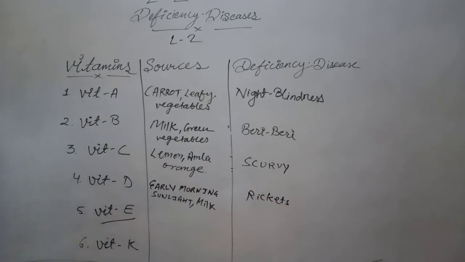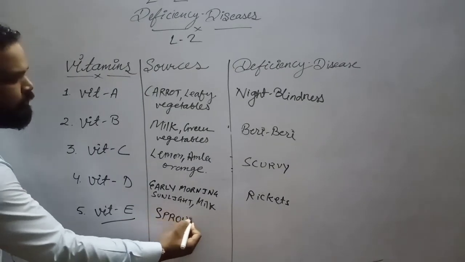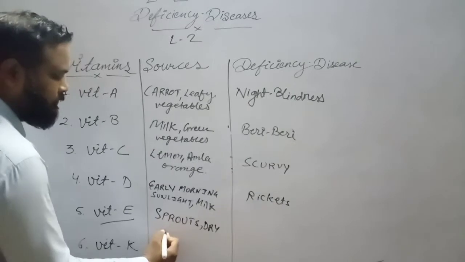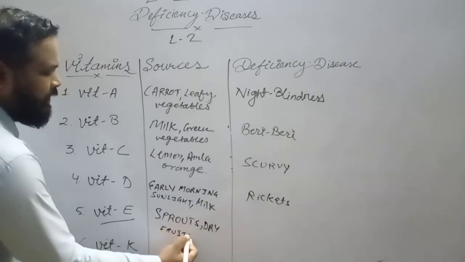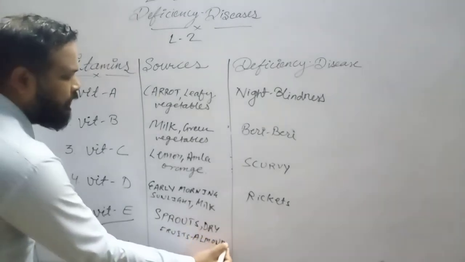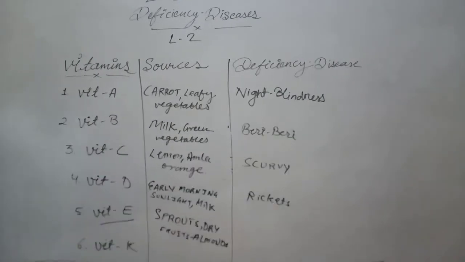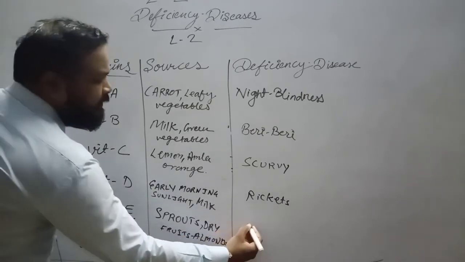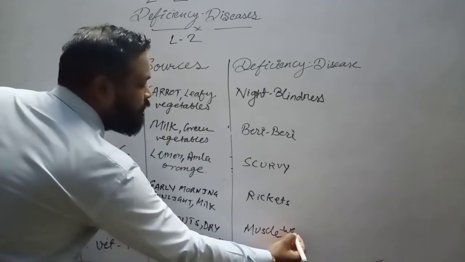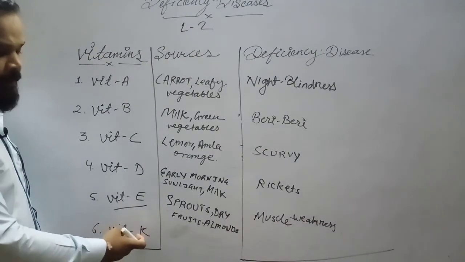Vitamin E. Okay, vitamin E is found in sprouts, in dry fruits like almonds. Okay. So sprouts and dry fruits, even the green vegetables are also a source of vitamin E. What happens if there is no vitamin E? Yes, there will be a disease, not a disease, but a symptom, muscle weakness. Muscle weakness. Yes, students.